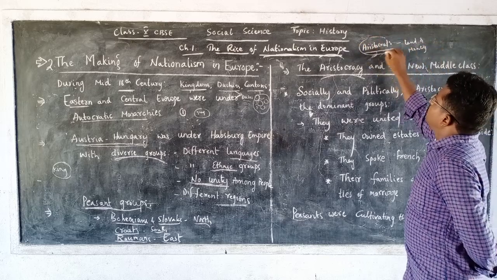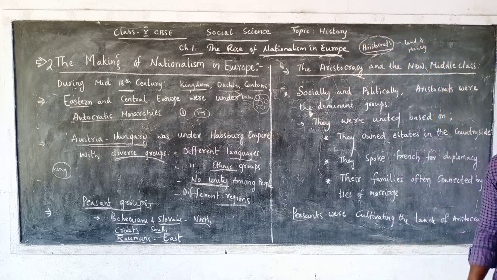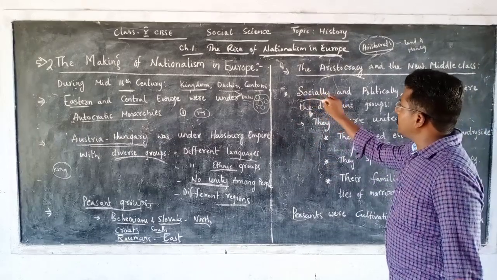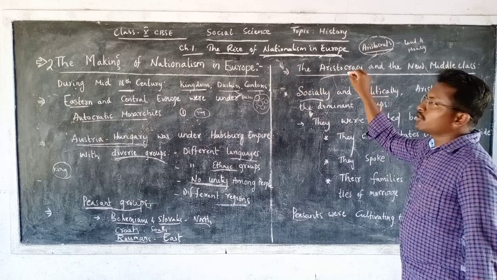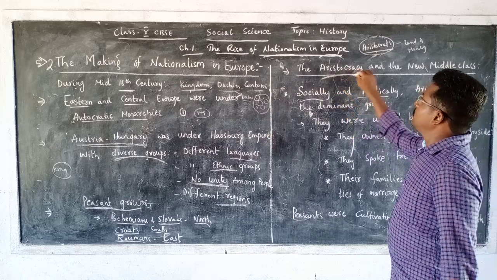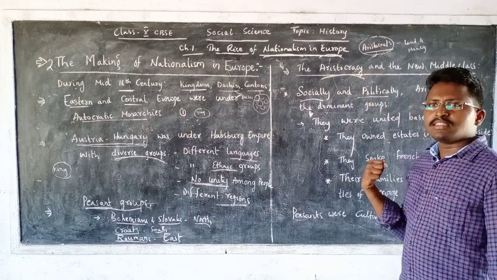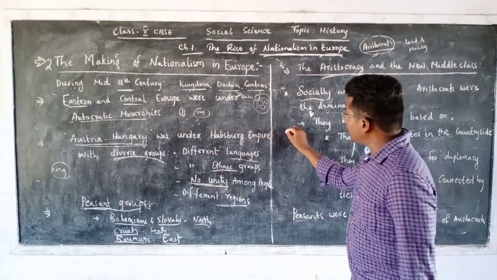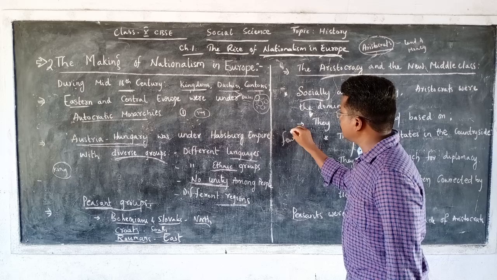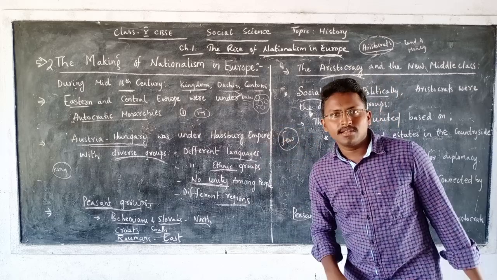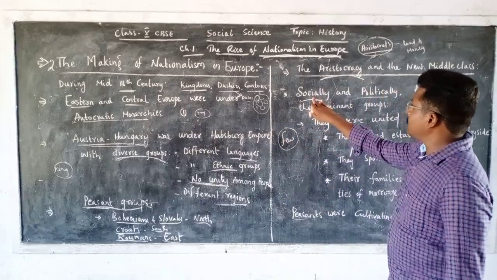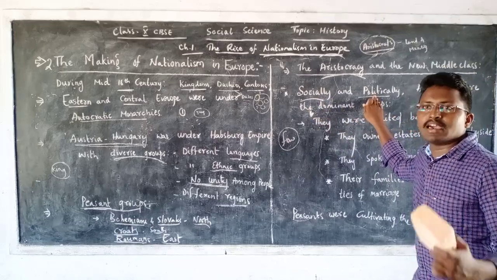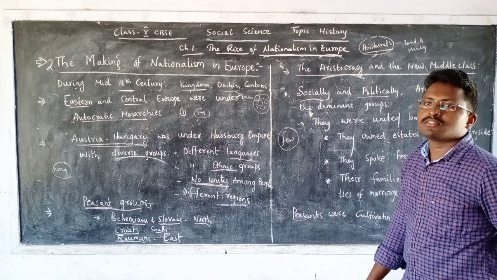Apart from kings and kingdoms, the dominant group, socially and politically, in Europe was the aristocrats. In size, they were very few in number, but they were dominant socially as well as politically. That means they had some kind of power in society.